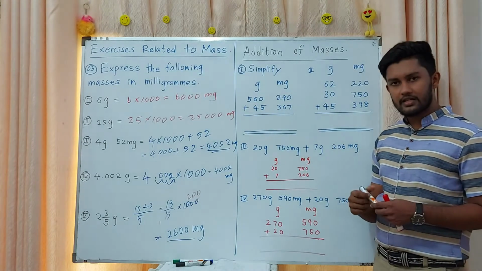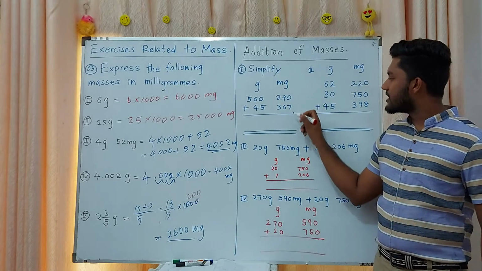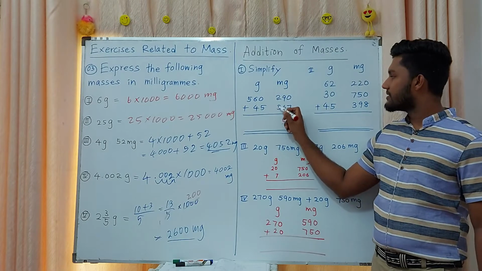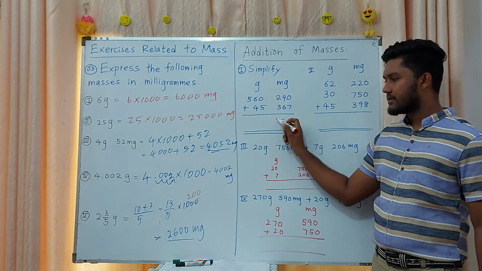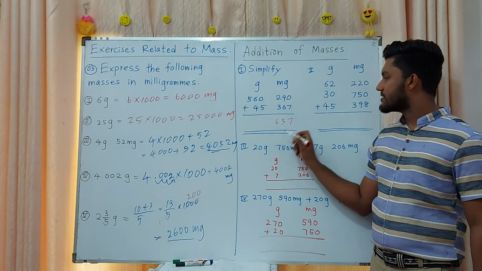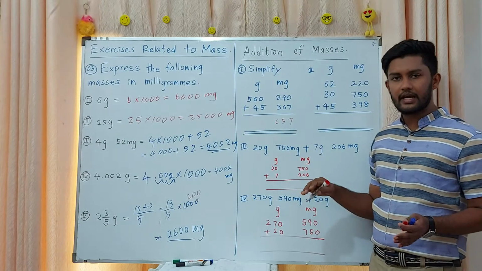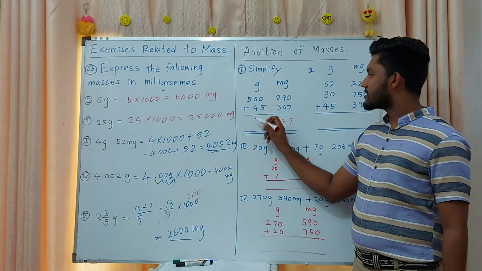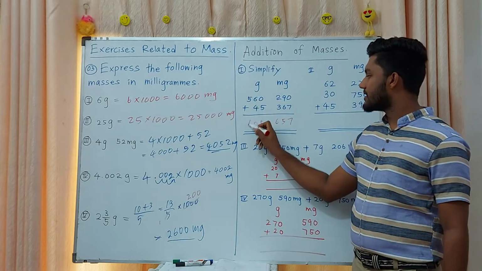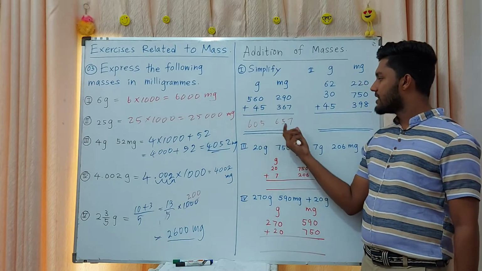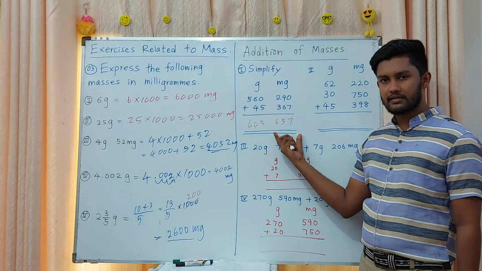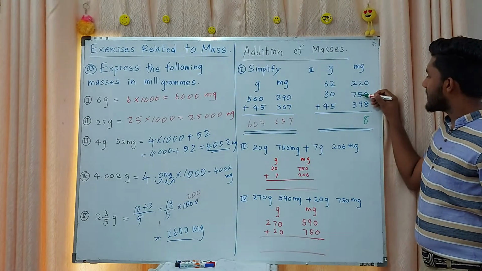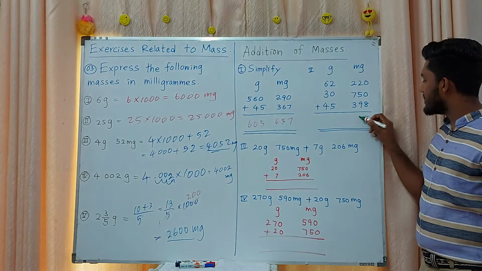Yes, shall we add these questions? 0 plus 7, 7. 9 plus 6, 15. 1 is remaining. 3 plus 2, 5 plus 1, what? 6. 657. It is less than 999. Here we are adding 5 plus 0. 6 plus 4, 10. 1 is remaining. Here 605 grams, 657 milligrams. Here 0 plus 0, 0. 0 plus 8, 8. 2 plus 5, 7. 7 plus 9, 16. 6.